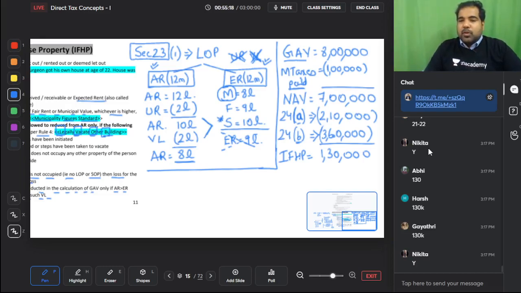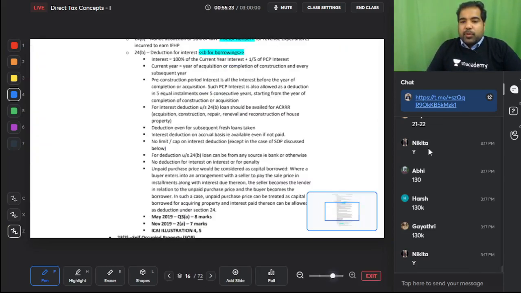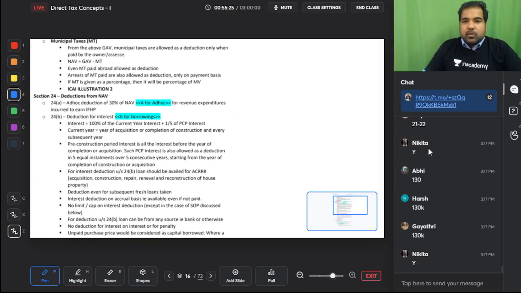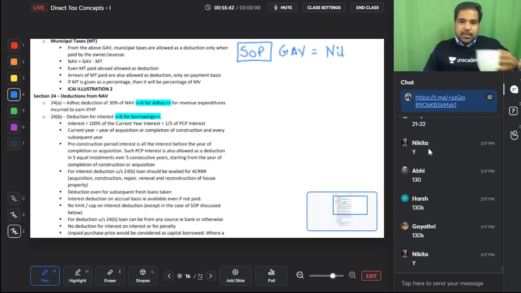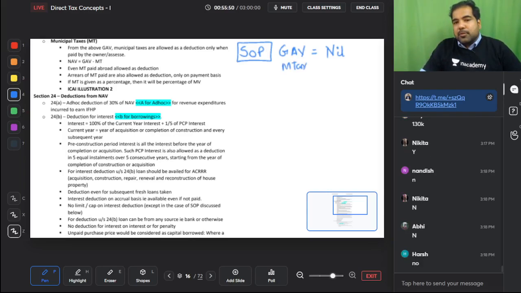This is LOP 23.1. What if, guys, this is not LOP? What if it is SOP? Guys, what if it is self-occupied property? That means you or your family stay in that house property. Then, guys, they will say that GAV is nil. Please tell me, if your GAV is nil, is there anything you are offering to the government to tax? No. If you are not offering anything to the government to tax, will they give you municipal tax deduction? No. So what will your NAV be?